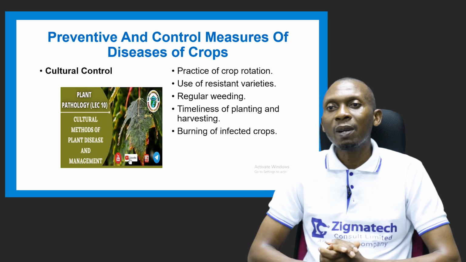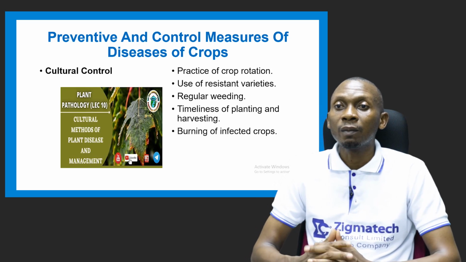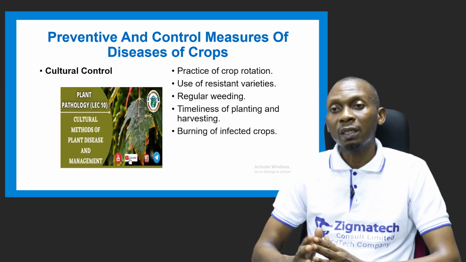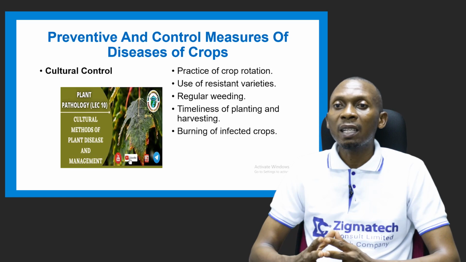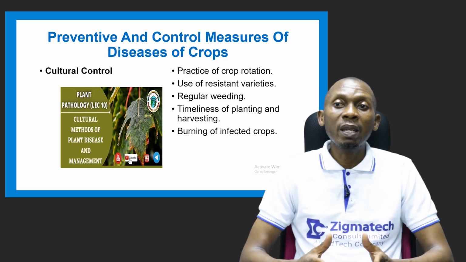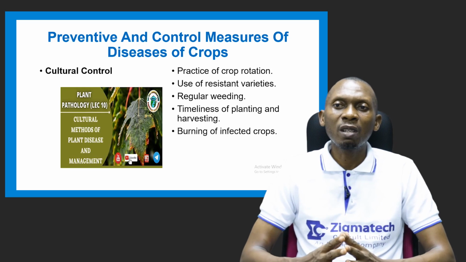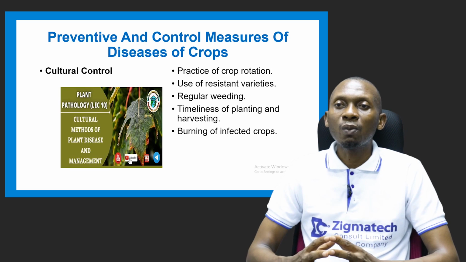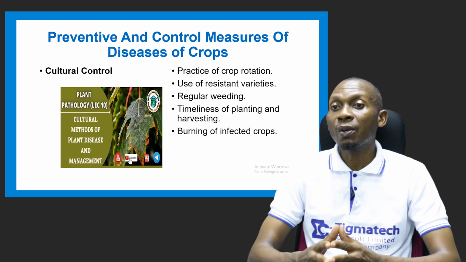The first we have is practicing of crop rotation. This helps to break the life cycle of certain diseases, as well as the insect pests that are also means through which certain diseases are transmitted, like viral diseases, like the maize streak disease. You know, these insect pests, once you practice crop rotation, which is planting crops in a definite sequence.